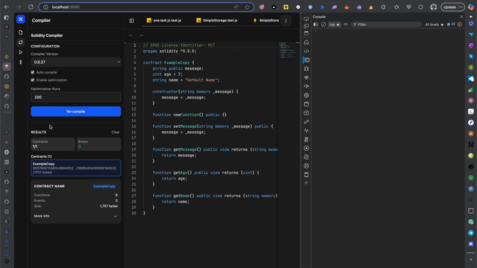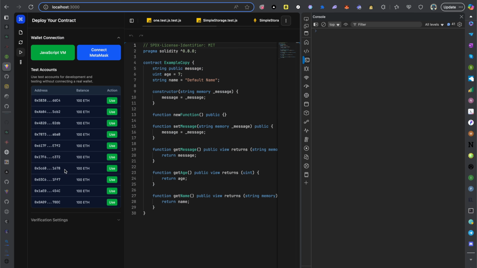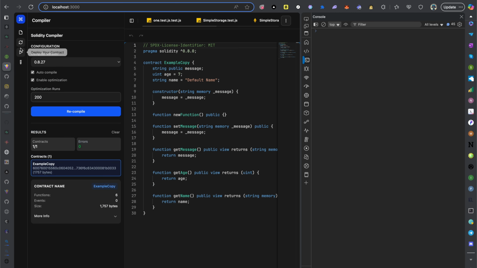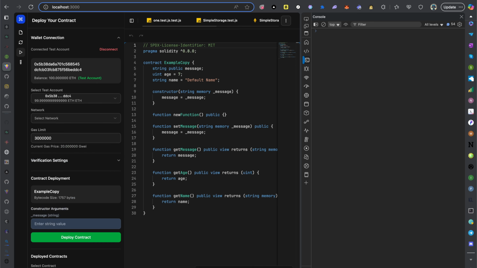Now you see that I have, like I said, deployed. I already have contracts that are deployed, right? If I connect using the VM, now you can see that I have 2 contracts already. The same contract I'm trying to deploy, which is the example contract here, example copy contract, which is this. So that means it's working.